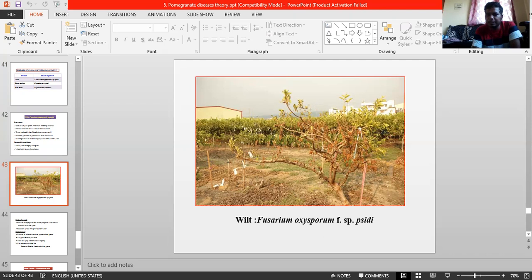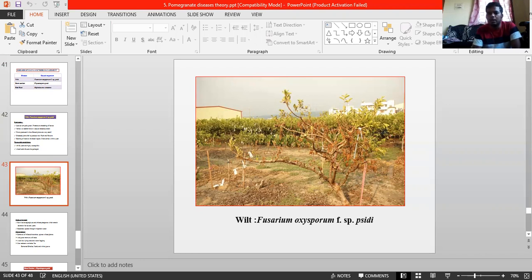Whatever the affected plants are, they initially show yellow coloration. It is a common one, fungal wilt, with slight leaf curling at the terminal branches. See, there is a difference: leaf curling at the terminal branches, and they become reddish at the later stage, but it doesn't show in pomegranate wilt. Subsequently, premature shedding of leaves takes place.